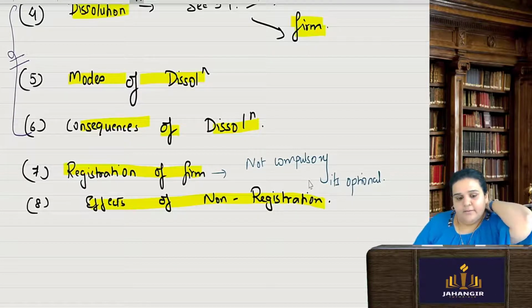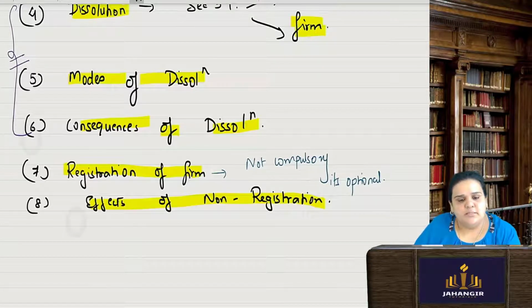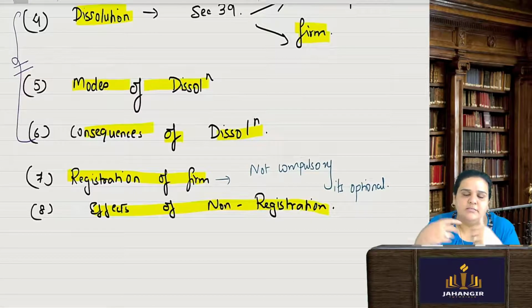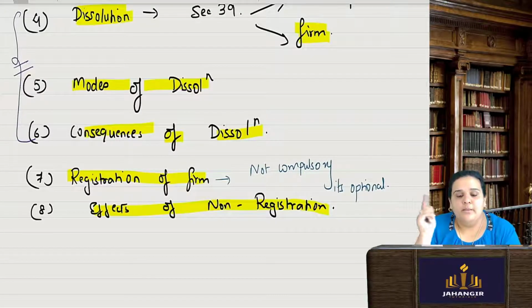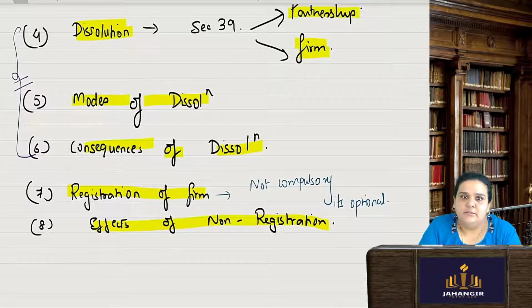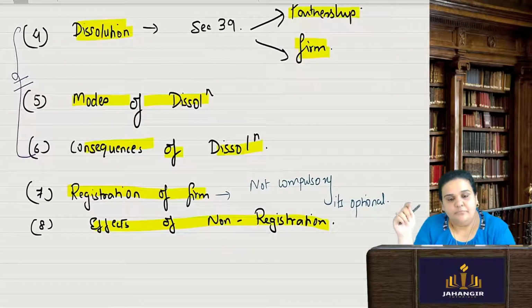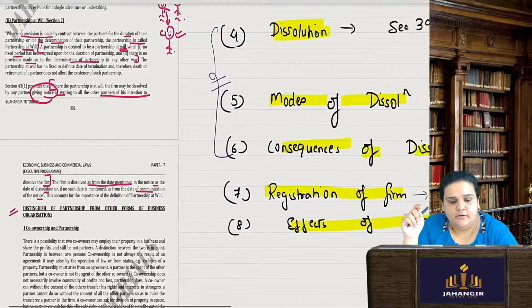For example, my father carries on a partnership business with his brothers. They have an oral agreement; they orally started a business, with just one small agreement in writing, and they are doing the business. There is no registration. But what will be the effects of such non-registration? That is given under this act. So let's begin today.